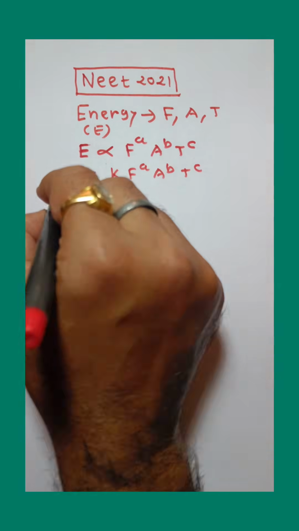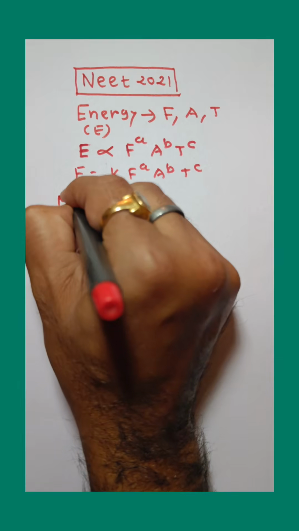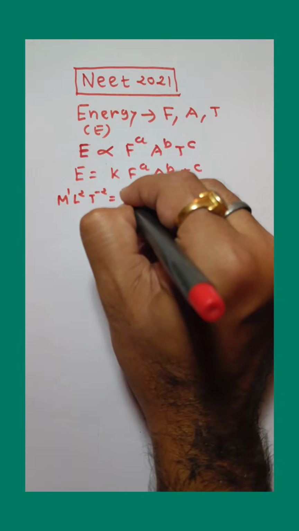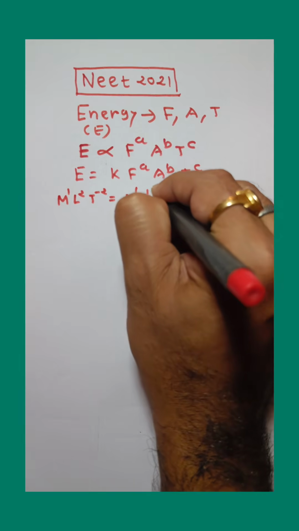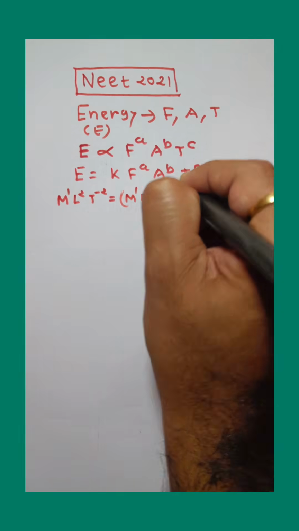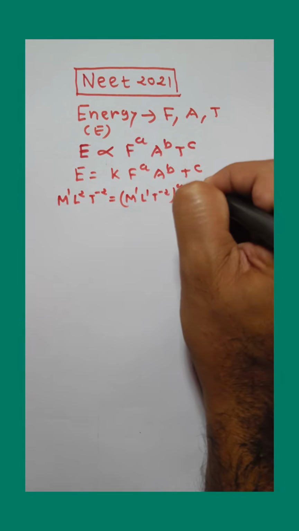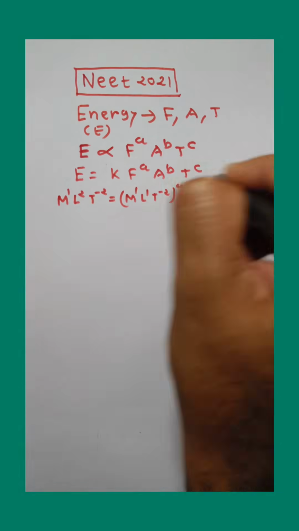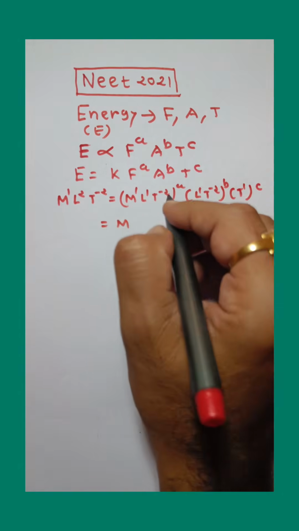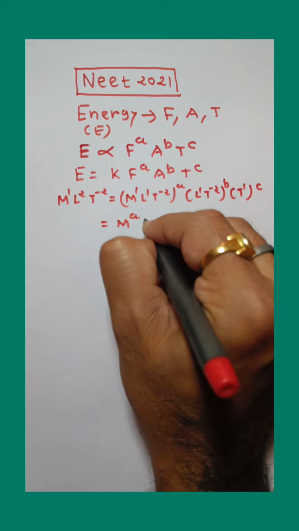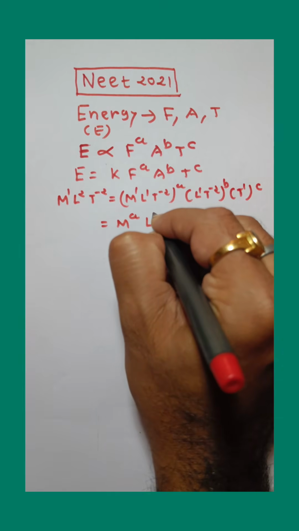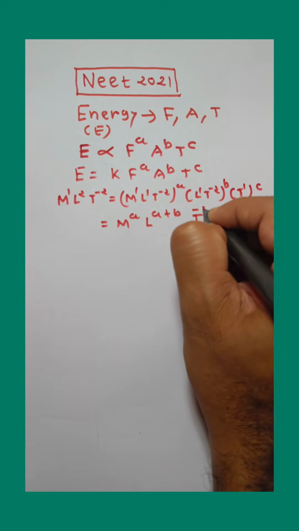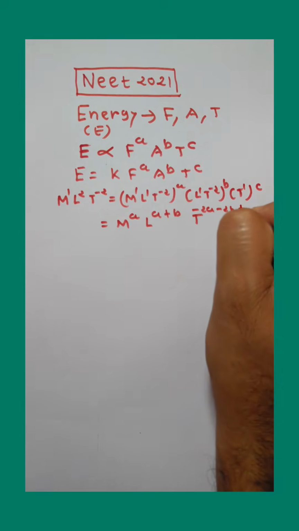Now write the dimensional formula on both sides. Energy is M1 L2 T minus 2. k is M0 L0 T0. Force is M1 L1 T minus 2 raised to a. Acceleration is L1 T minus 2 raised to b. Time is T1 raised to c. So M raised to a. Total power of M is a. Total power of L is a plus b. Total power of T is minus 2a minus 2b plus c.